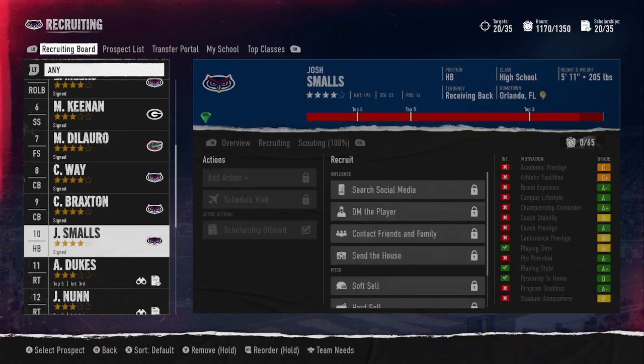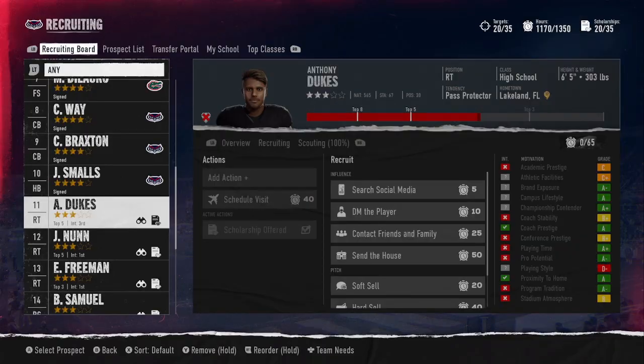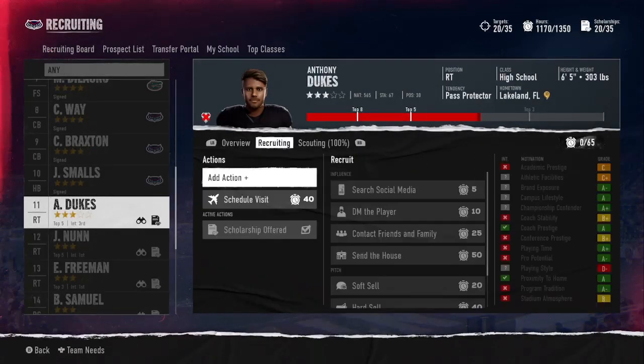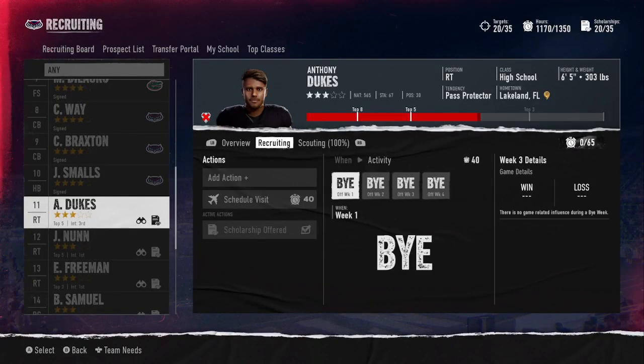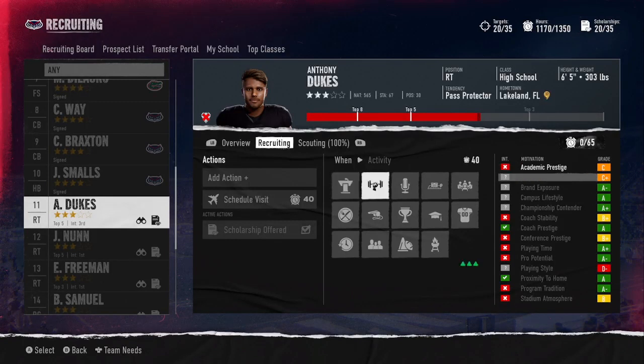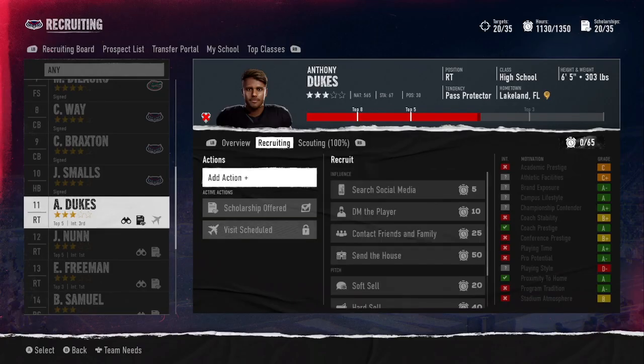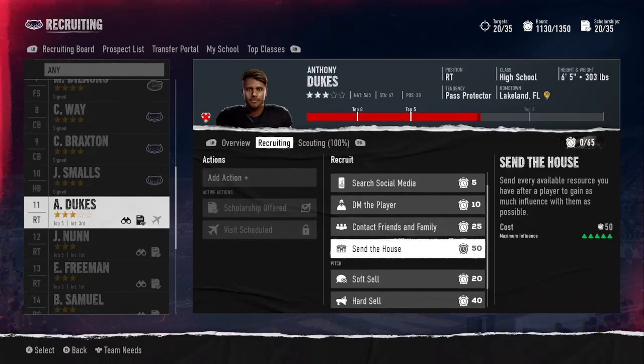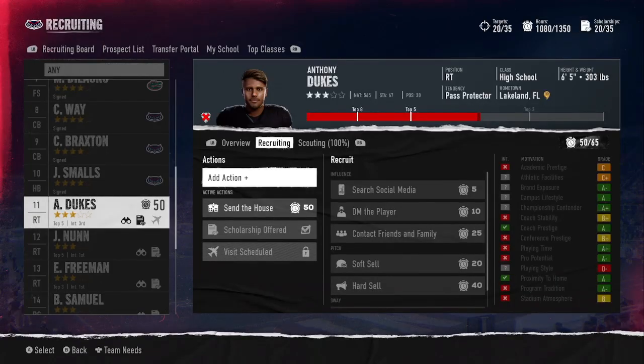I could leave both of them up there. So technically, honestly, targets that we have a chance at, we have 18 of them. Dukes, we don't really have much time invested in him. Let's see. Coach Prestige, let's roll with that. So we got his visit scheduled. We're going to go ahead and send a house on him.